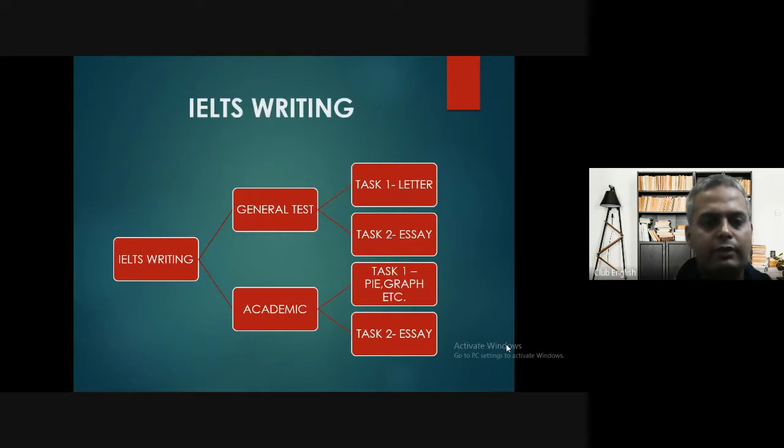So first of all, you need to understand what IELTS writing consists of. So IELTS writing can be of two types. First of all, IELTS exam, as you know, has two different setups: one is the general test, another one is academic. So IELTS writing general test is further subdivided into two parts: task one is a letter and task two is an essay. Similarly, for the academic program, the IELTS is again subdivided into two parts: task one is a chart or graph, etc., and task two is an essay.